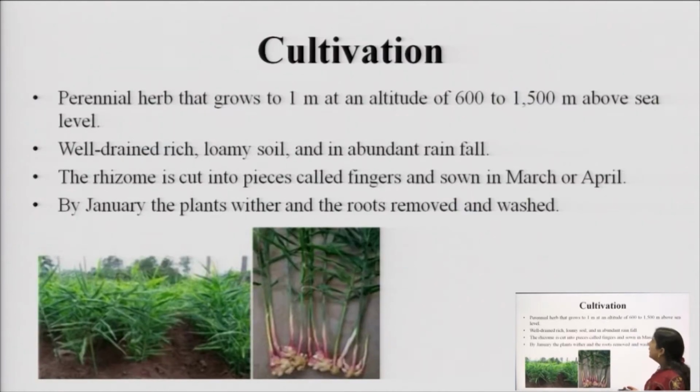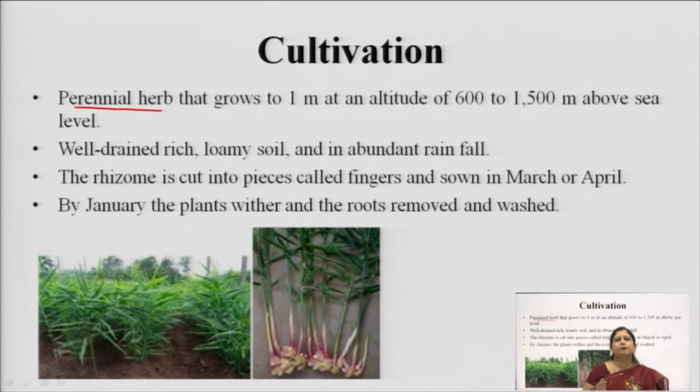Now we move to the cultivation and collection of ginger. So because of a large scale utility of ginger, this herb is cultivated at a very large scale. Okay, and it is a perennial herb. Now perennial herb means that once you plant this plant, it goes on growing for many years together. Okay, so it is not just a 1 year or 2 year crop, it grows for many years if you allow it to grow. But normally we require the rhizome, so we have to remove, or you can say uproot the plant, so that the rhizomes are removed.